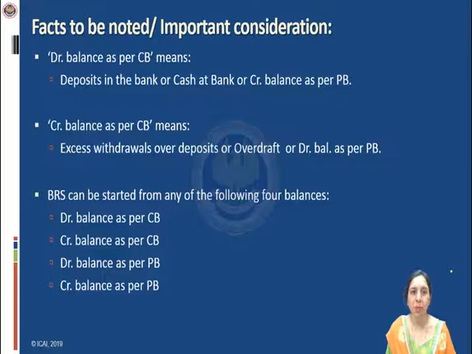deposit of the customer. Next point is BRS can be started from any of the following 4 balances depending upon the availability or the choice of the person who's making BRS. Debit balance as per cash book, credit balance as per cash book. The opposite to these are debit balance as per passbook or credit balance as per passbook.